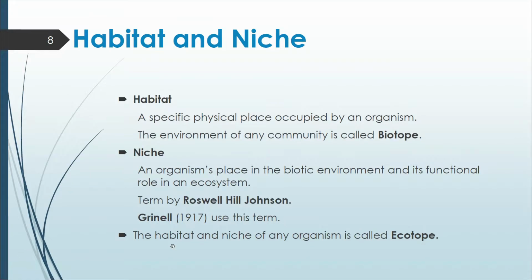Next we have habitat and niche. What is habitat? Habitat is nothing but the specific physical place of an organism. The physical place which is occupied by an organism, or the place in which the organism lives, is called habitat. But the environment or the habitat of any community is called biotope.